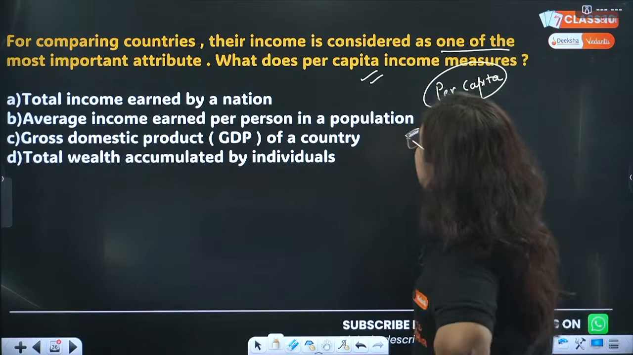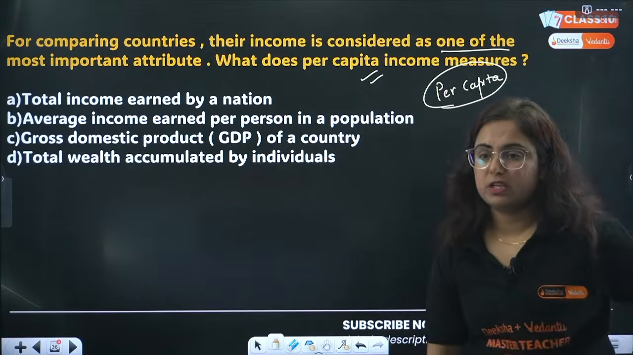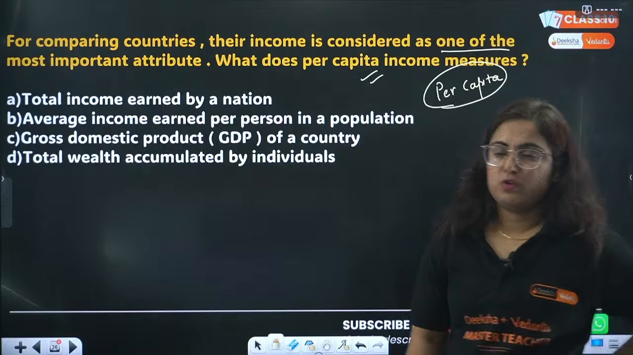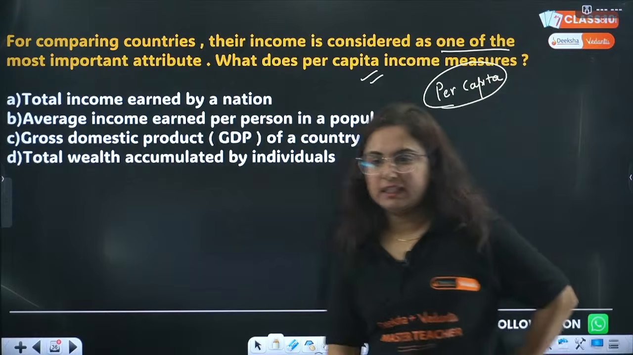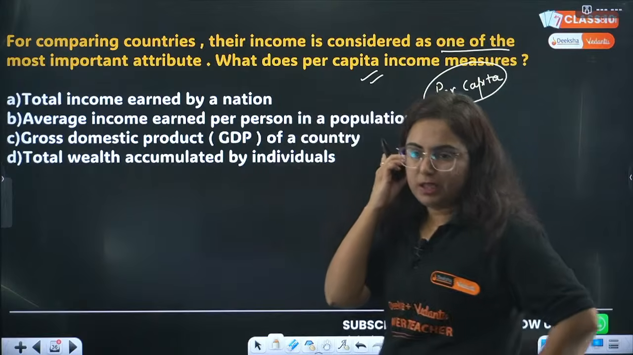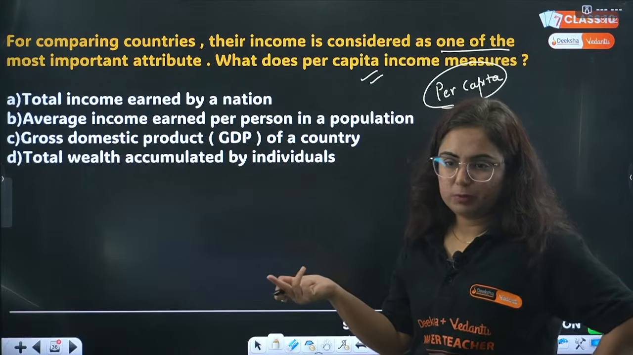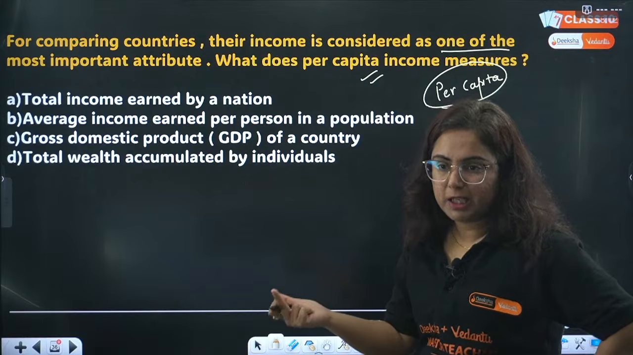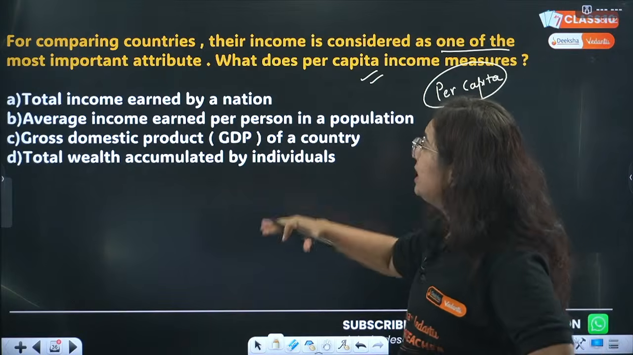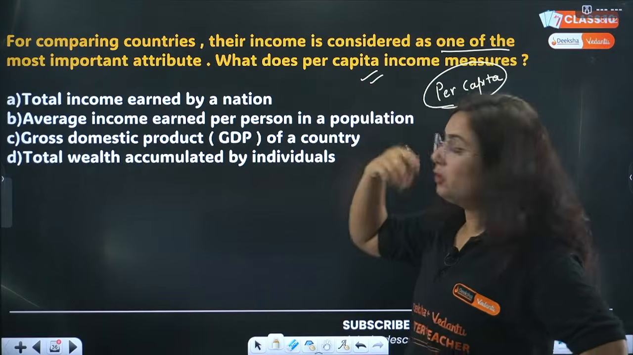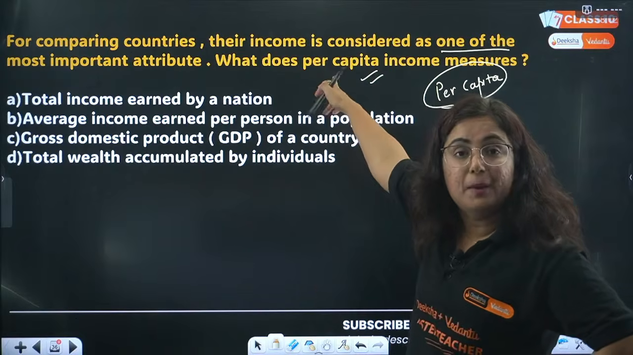So, for comparing countries, their income is considered as one of the major attributes. Radha, D is the correct answer. Haryana, B. Tejas Bohra with D. Karthik with B. Manveer is with B. Okay, great. The question is in front of you. So for comparing countries, how do we compare? The question is asked for per capita income.